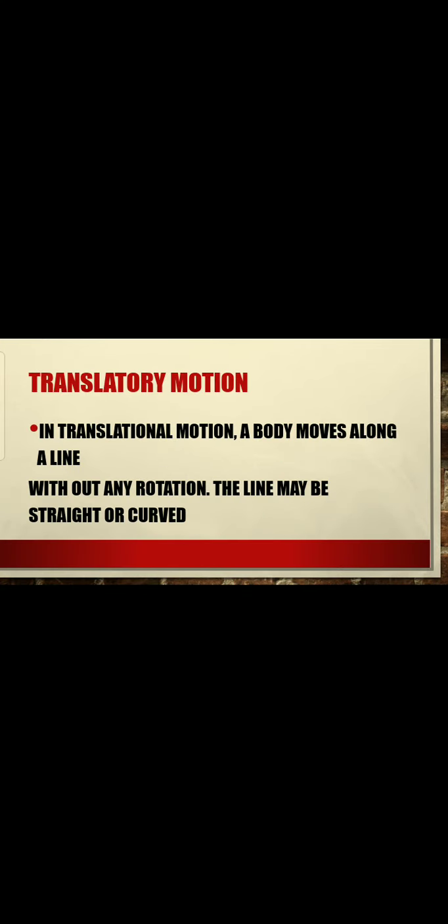So first of all, let's come towards the translatory motion. In translatory motion, a body moves along a line without any rotation. The line may be straight or curved. So the body moves in a line without rotating. This is known as the translatory motion. Whether a person moves in a curved path or in a straight path, these types of motions are known as translatory motions.